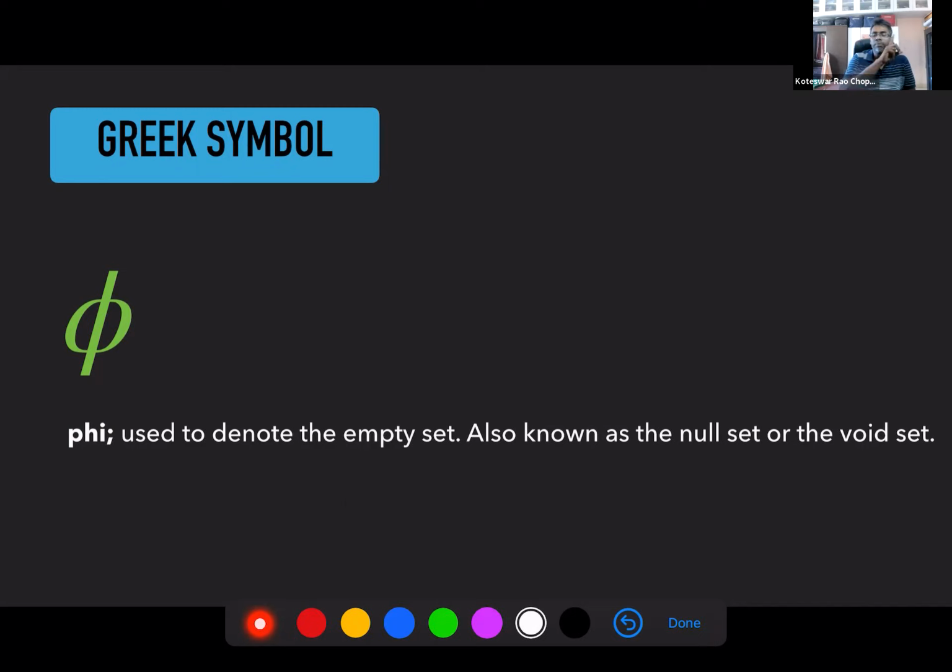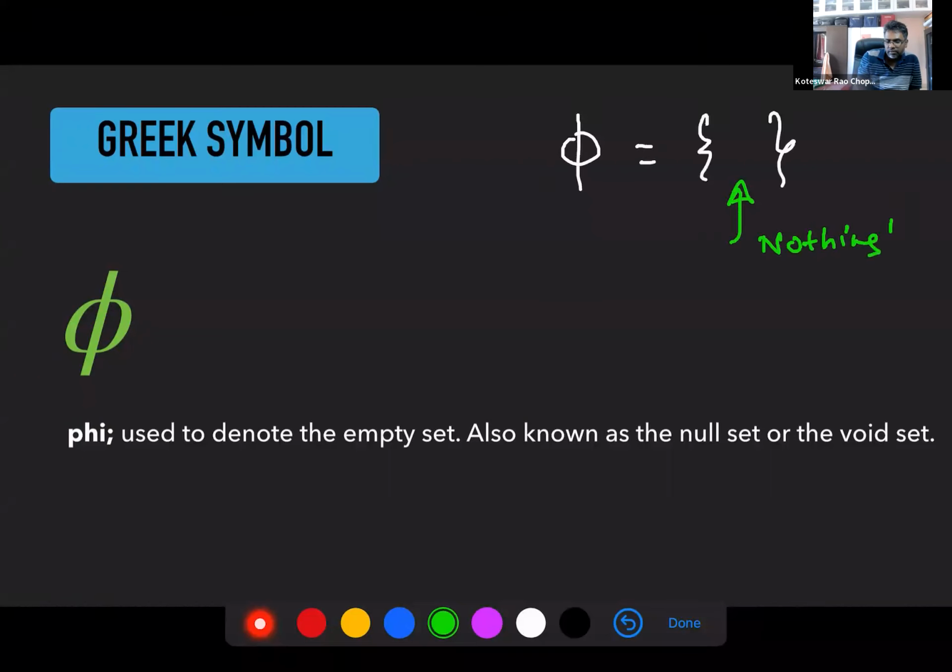I understand the epsilon and its negation, they are used to indicate membership, whether an element is in the set or not. But here this symbol is used to denote a set. So basically, if you are writing in the roster form, you have curly braces, but you have nothing inside. Nothing inside. You're getting? So that's the empty set.